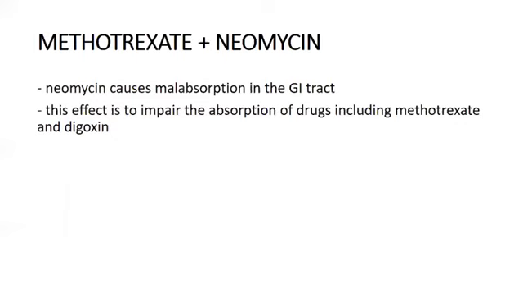Let us move on with the malabsorption caused by the drug. Methotrexate and neomycin. Neomycin causes malabsorption in the GI tract. This is going to impair the absorption of drugs, including methotrexate and digoxin. So neomycin is going to impair the absorption of methotrexate and digoxin. So alam naman natin na kapag hindi na-absorb si digoxin or hindi na-metabolize si digoxin or hindi rin ma-absorb si methotrexate, mataas ang chances na hindi sila mag-i-effect.